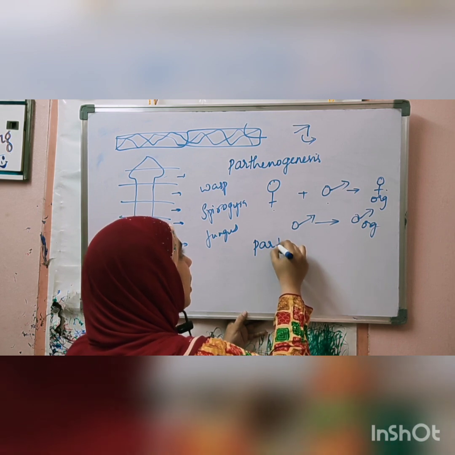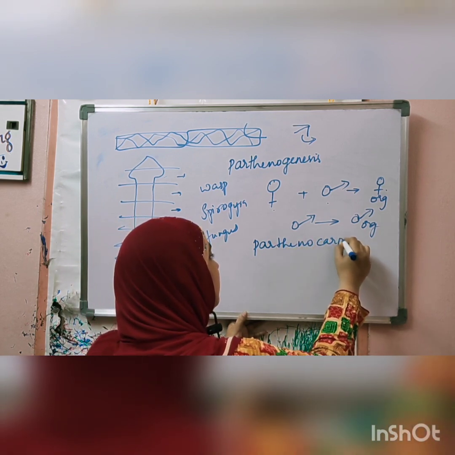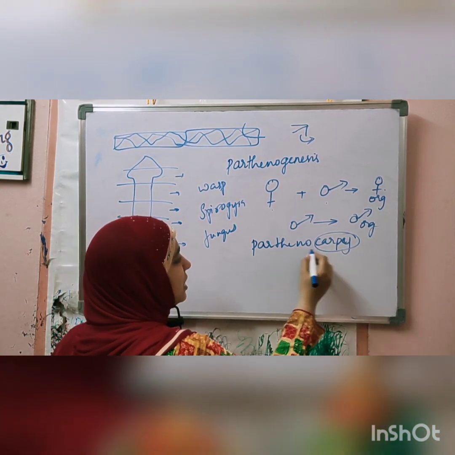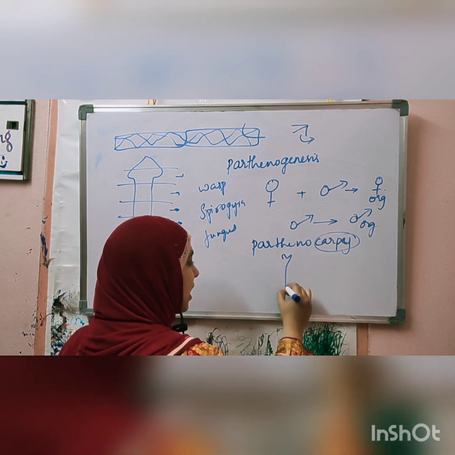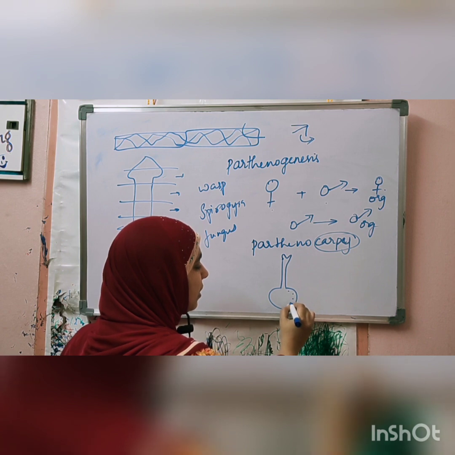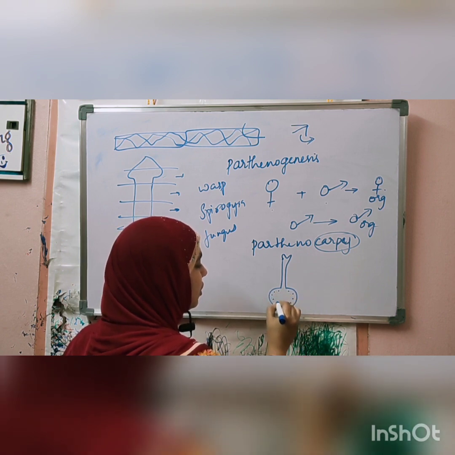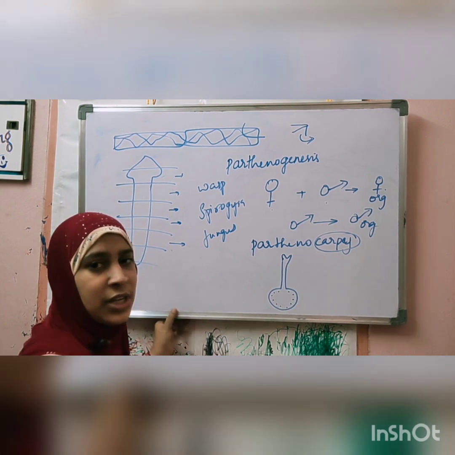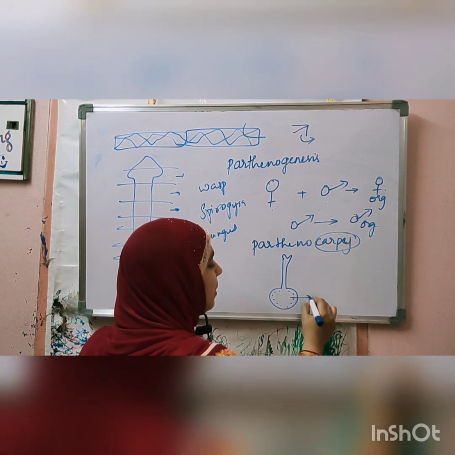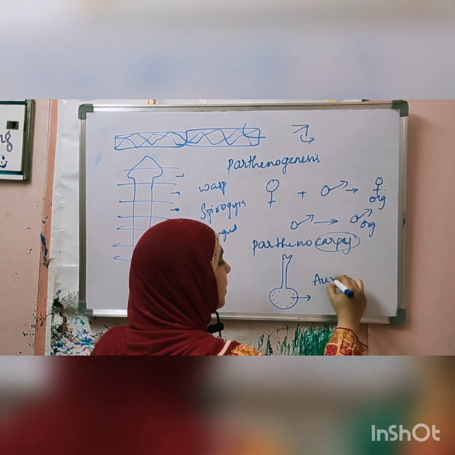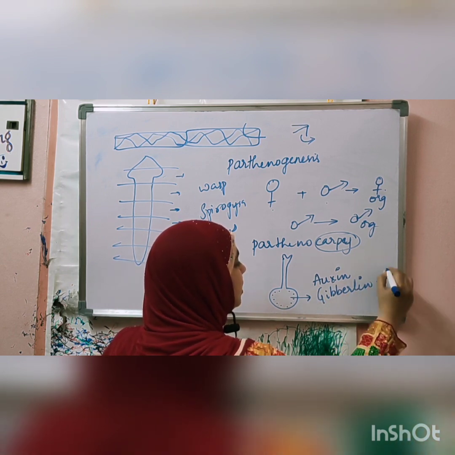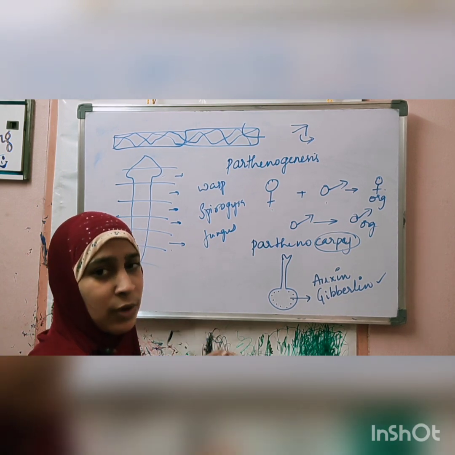Parthenocarpy. Take the word parthenocarpy: carpel is important here. Partheno means virgin, carpy means carpel. Stigma, style, and ovary are called the carpel. In this, the ovules are the future seeds, as you know. But only if fertilization takes place will the ovule develop into a seed. Here there is no fertilization; instead there is a supply of auxins and gibberellins, auxin in little amount and gibberellin in a good amount. Gibberellin is major, and auxin is secondary, also required for growth.